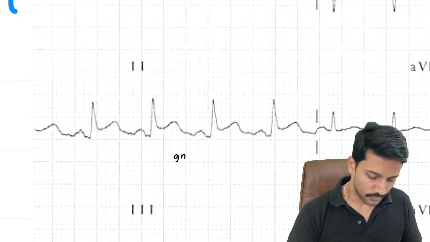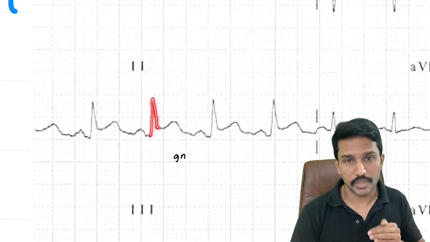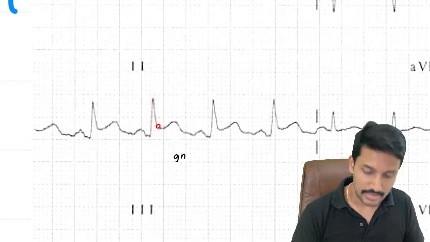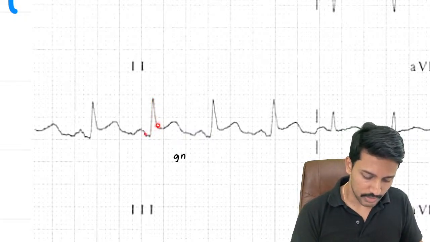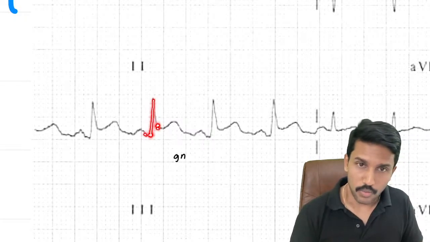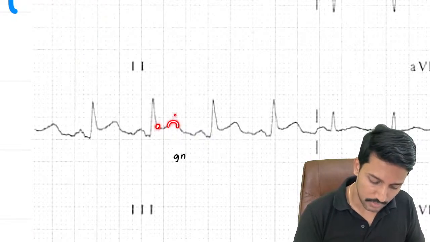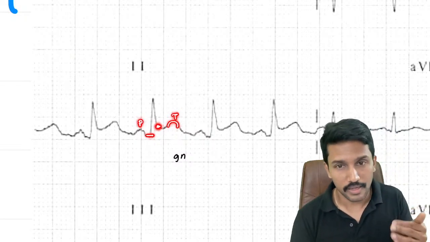So here, this is my R wave. I don't see anything coming below the baseline, right? So the R wave ends here, and this I will count as the J point. If I have to look at the baseline of the ECG, right, the R wave is starting here, so that will be counted as the baseline. Compared to that, this point is high, right? This is my T wave. This is my P wave. So this point is definitely above the baseline. That means there is ST segment elevation here.